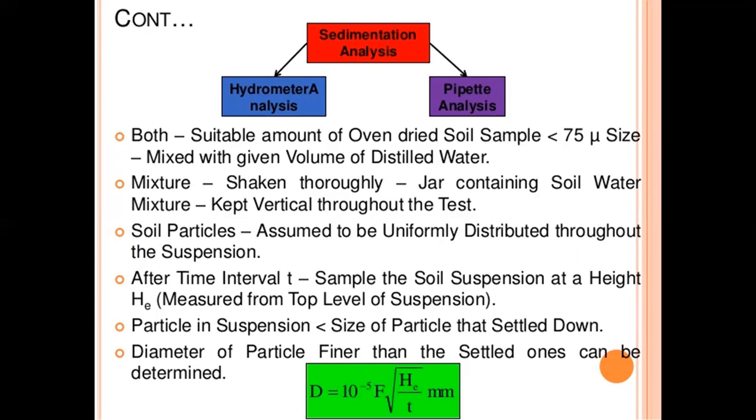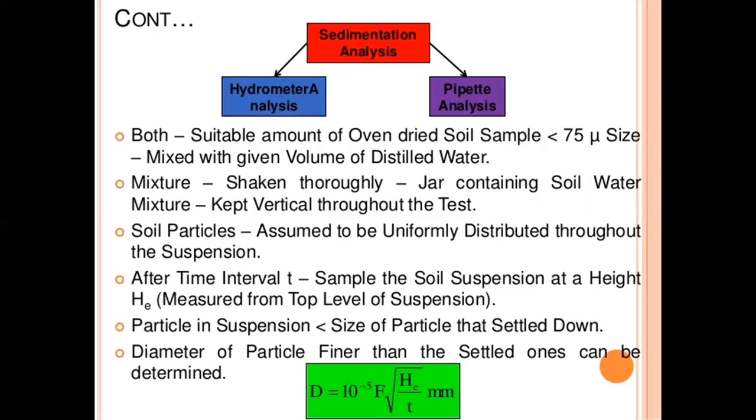Here the mixture is shaken thoroughly, and the jar containing the soil-water mixture is kept vertical throughout the test. Soil particles are assumed to be uniformly distributed throughout the suspension. After time interval t, sample the soil suspension at the height He measured from the top level of the suspension. Particles in suspension are less than the size of the particles that settled down.